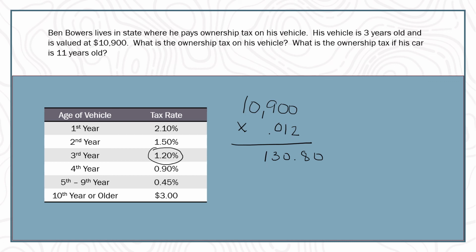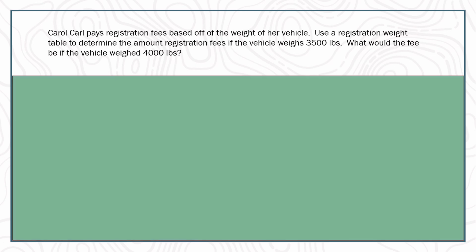Now, the next question, kind of at the end, it said, look at it at 3 years, but then look at it if it was 11 years old. If it was 11 years old, we don't even need to do any calculating. If it was 11 years old, it's just this $3 right here.